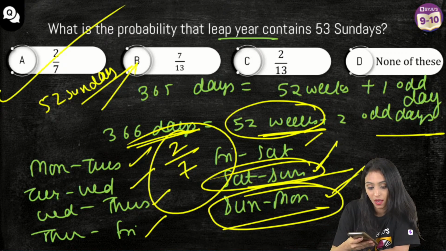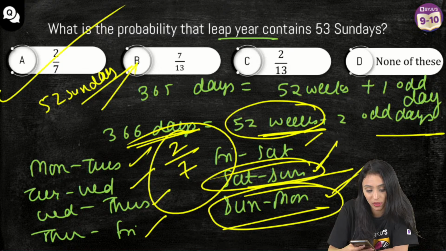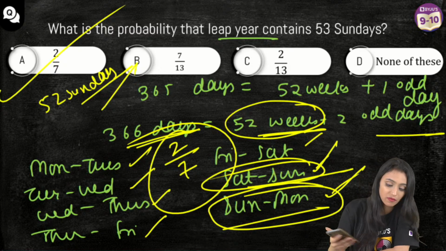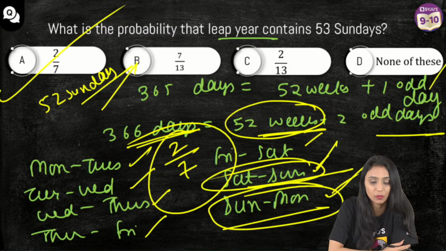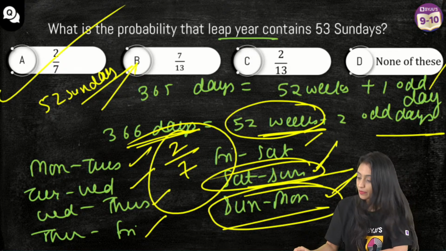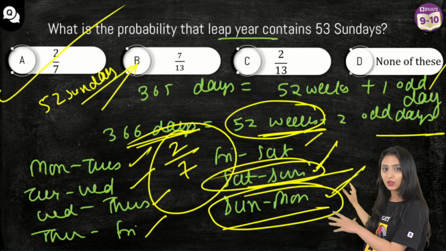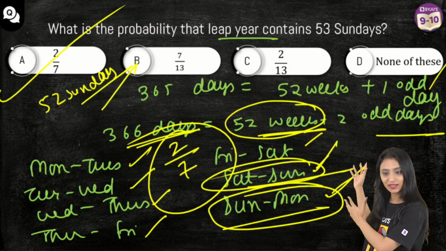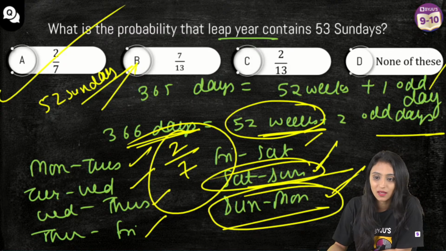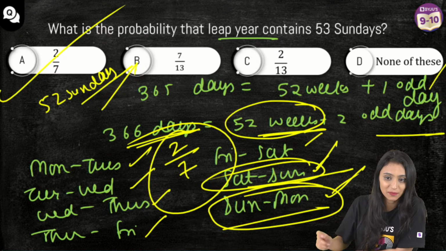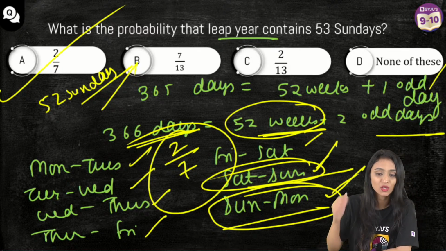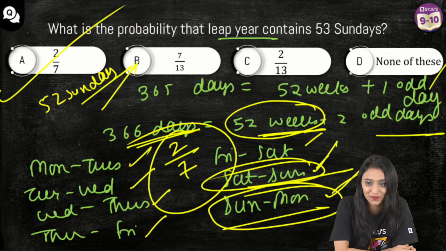Normally, sorry, I could not read the entire comment. You said, Anandita, ma'am, in a normal year, the probability of 53 Sundays would be 1 by 7. See, when we are talking about a normal year, 53 Sundays, yes, absolutely. 1 odd day, that would be 1 by 7. Question could be this as well, yes. But generally, twisted questions, if you talk about in probability, it is one of them. Abhineet, why 1 by 14? It's 1 by 7, right? Yes, Chirag, you give answers first.